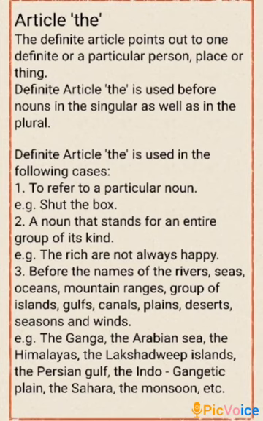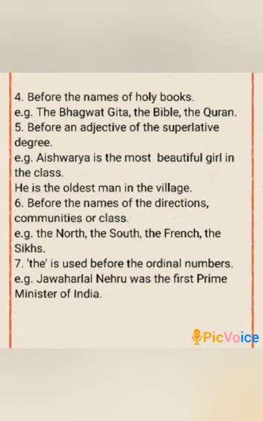Before the names of the rivers, seas, oceans, mountain ranges, group of islands, gulfs, canals, plains, deserts, seasons and winds. For example, the Ganga, the Arabian Sea, the Himalayas, the Lakshadweep Islands, the Persian Gulf, the Indo-Gangetic Plain, the Sahara, the monsoon, etc. The is used before the names of holy books. For example, the Bhagavad Gita, the Bible, the Quran.